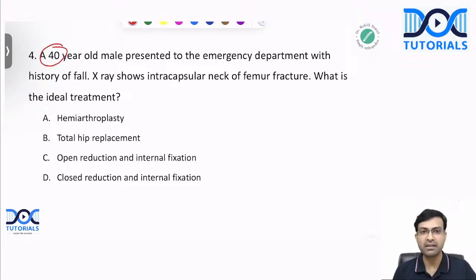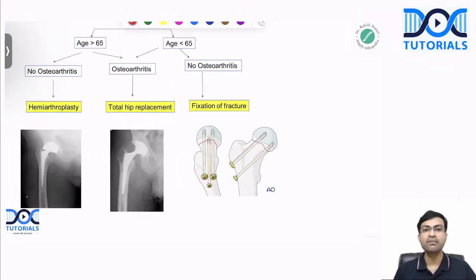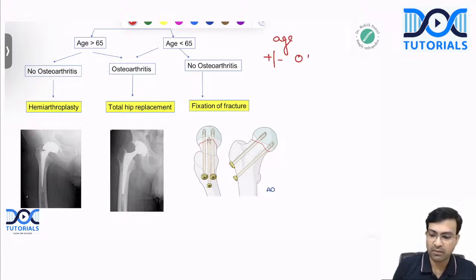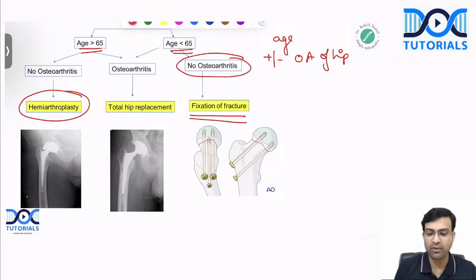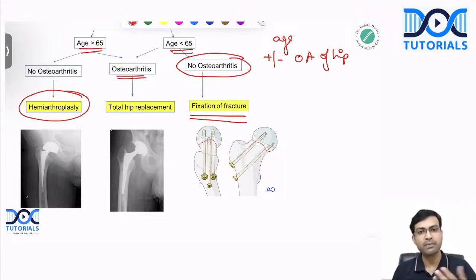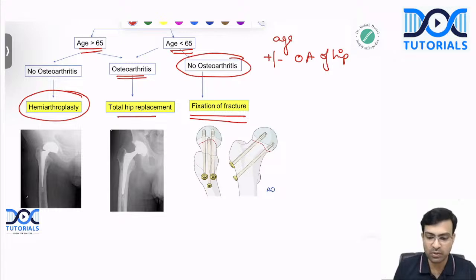So you cannot randomly treat the patient like that. You have to follow a particular protocol that we use to treat fracture neck of femur. Here we take into account two things. We take into account the age of the patient and the presence or absence of osteoarthritis of hip. All right. So if the patient's age is more than 65 and there is no osteoarthritis, we do a hemiarthroplasty. If the patient's age is less than 65 and there is no osteoarthritis, we do a fixation of fracture. And if there is osteoarthritis, irrespective of the age of the patient, could be above or below 65 years, you cannot do anything else. You have to do a total hip replacement.